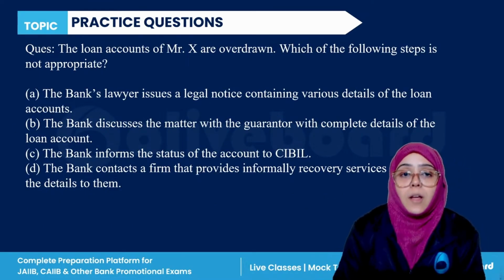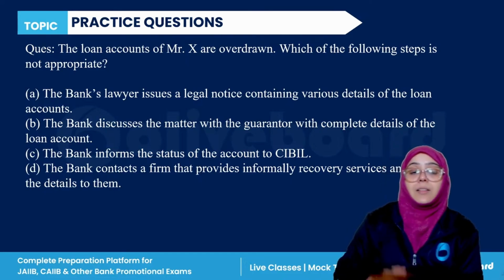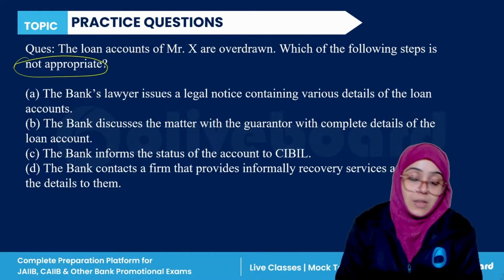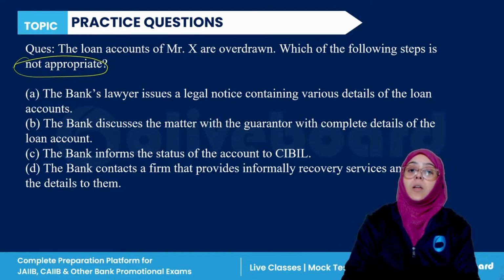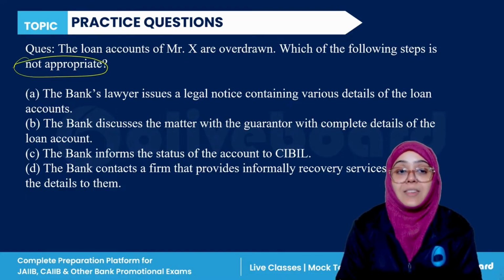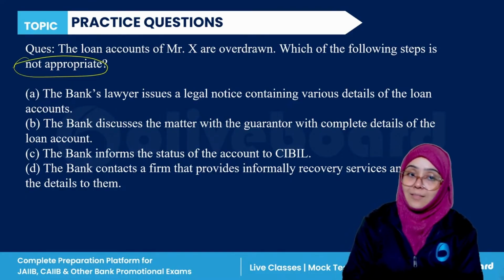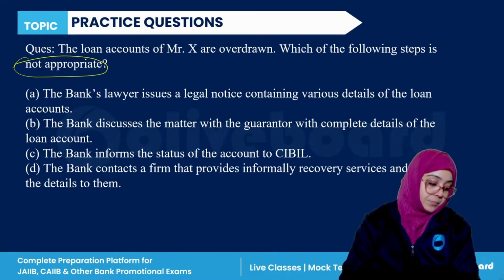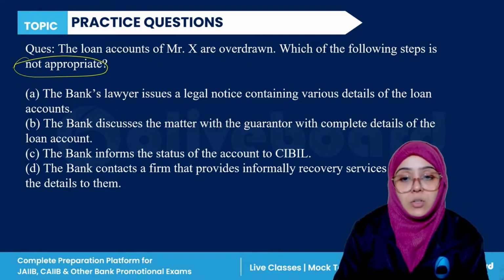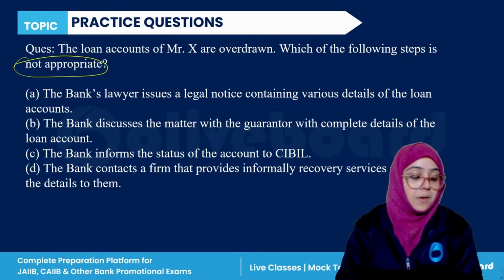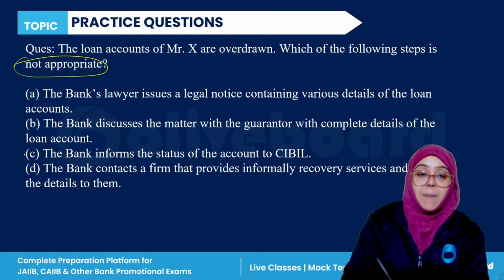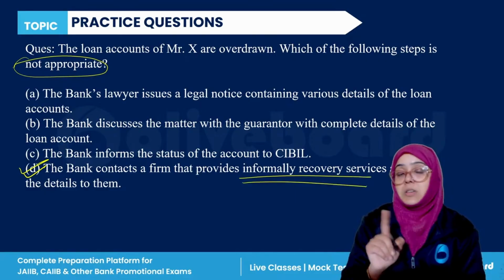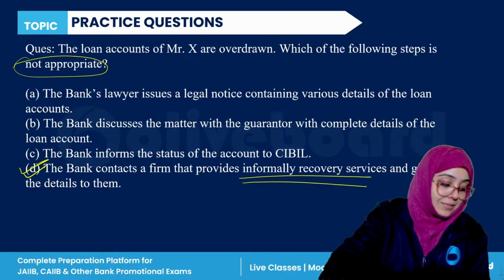Next question. The loan account of Mr. X is overdrawn. Which of the following step is not appropriate here? We have four options. So the correct answer for this is, yes, if the bank contacts a firm in which the informal recovery process is there, this is not appropriate. This is not allowed. D is the correct answer.